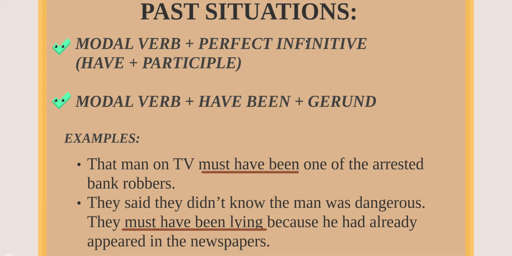Perfect infinitive is the present perfect. Don't forget that this is have plus the perfect participle. Or you can use the modal verb plus have been, literally this expression, just have been, because you are going to use a gerund. That means verb with ing. We are going to check the examples that we have, okay?